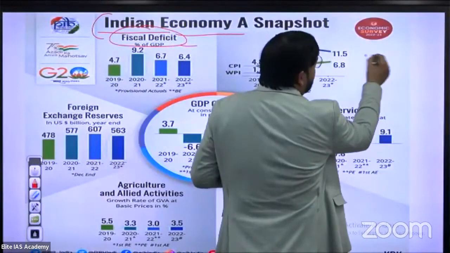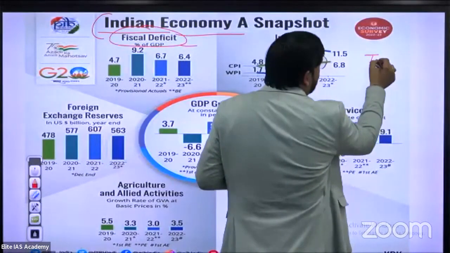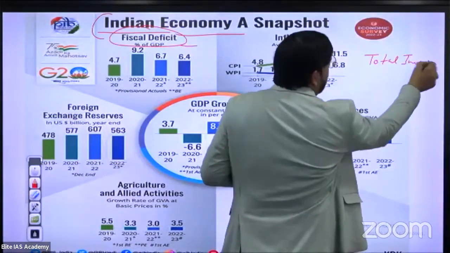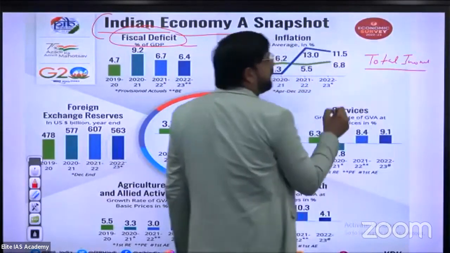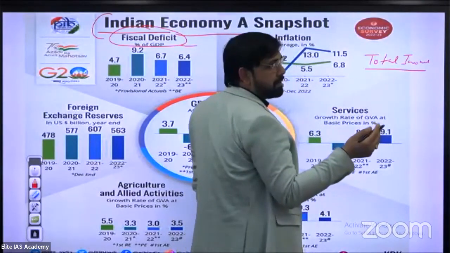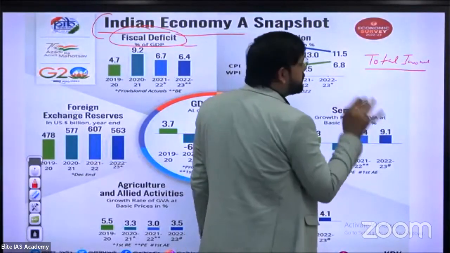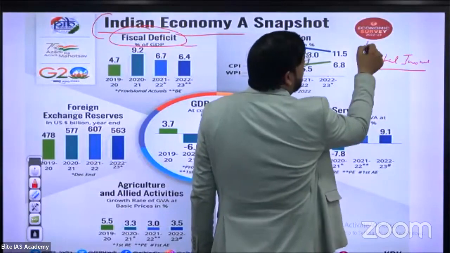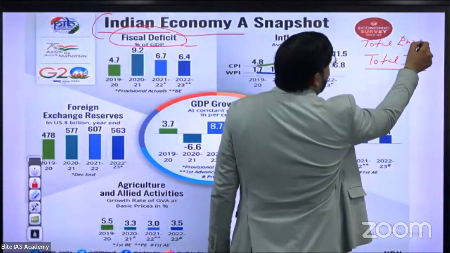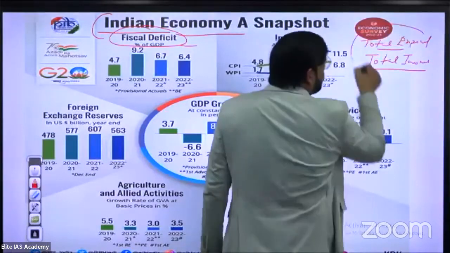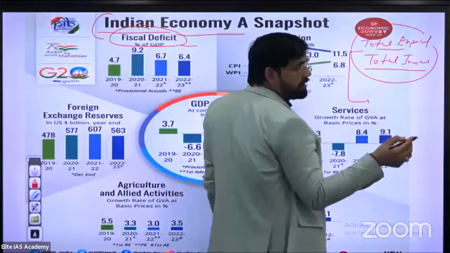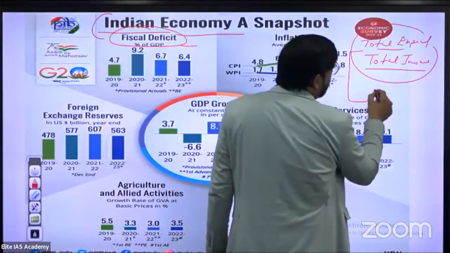When the total expenditure of any country exceeds its total income, when total expenditure is more than total income, this condition is called fiscal deficit.